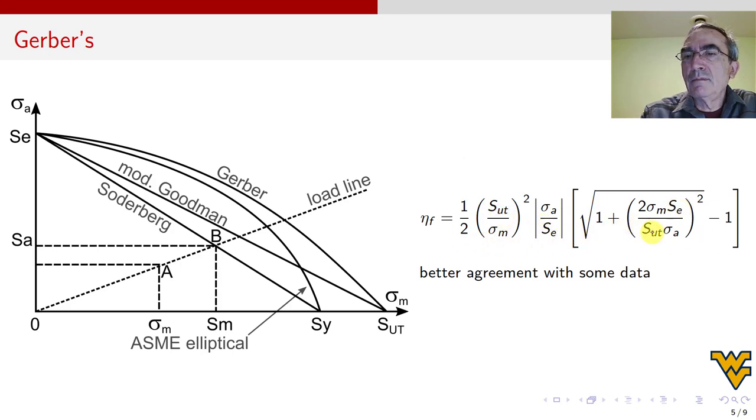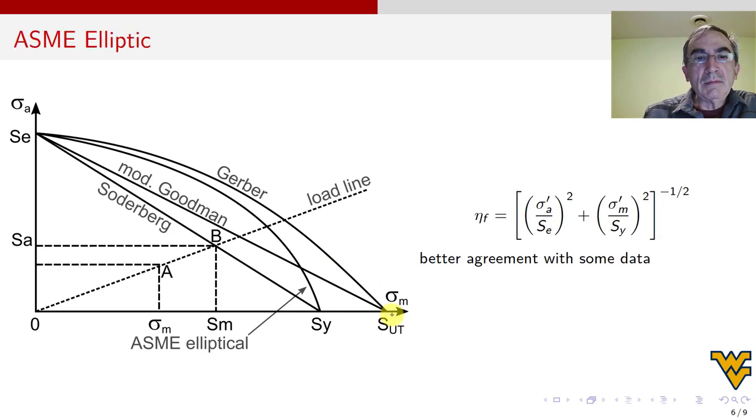Those are the variables, same variables, but it has this shape which follows this curve and goes from SUT to SE, but it's more curvy. So it's less conservative than Mott-Goodman. And if you match your experimental data, then so be it. That's what you use.